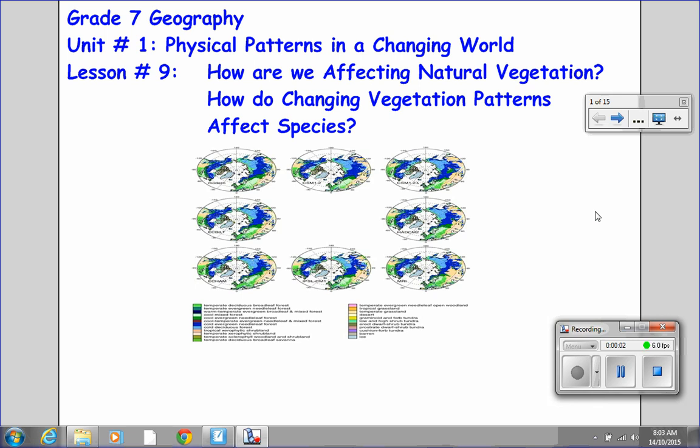Welcome back to Grade 7 Geography, Unit Number 1, Physical Patterns in a Changing World. This is Lesson Number 9. How are we affecting natural vegetation? How do changing vegetation patterns affect species?